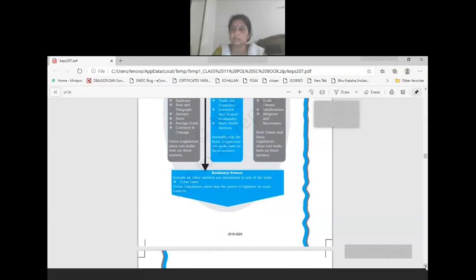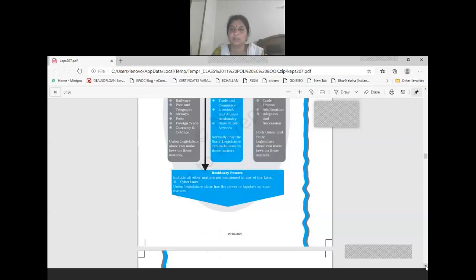Residuary powers are those powers which are not mentioned in any of the lists. Why are they not mentioned? Because according to changed times and changed circumstances, new subjects arise. Our constitution has given the authority to make laws on all these new subjects to the union government.